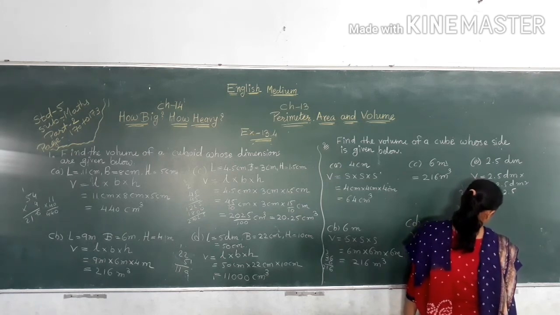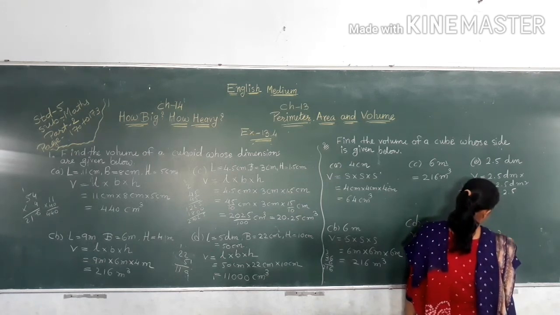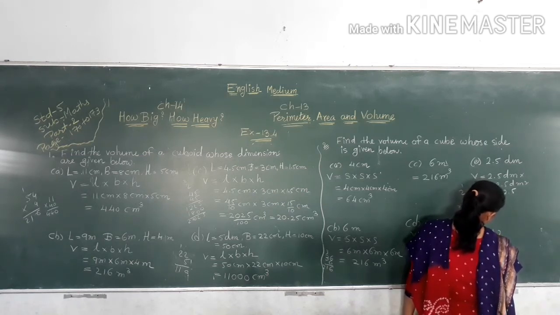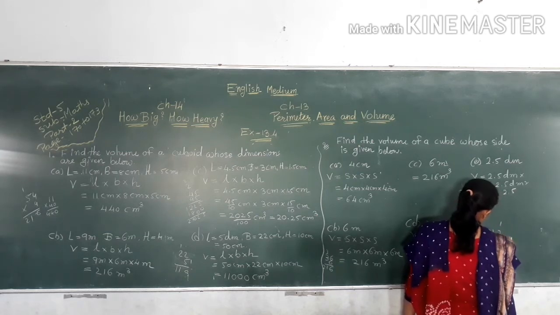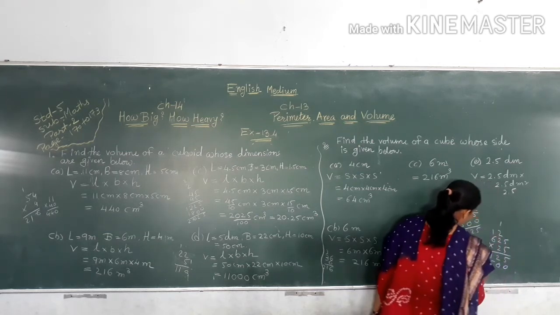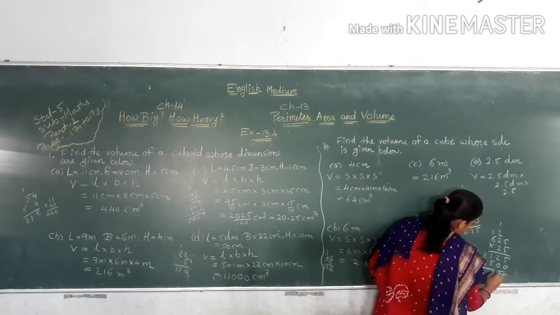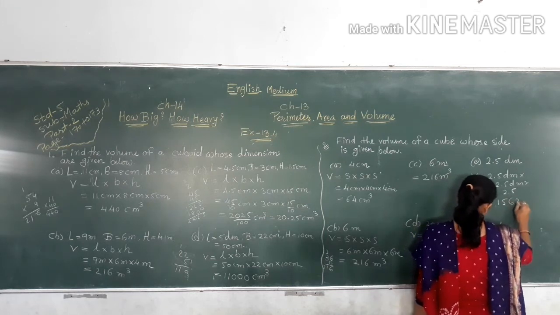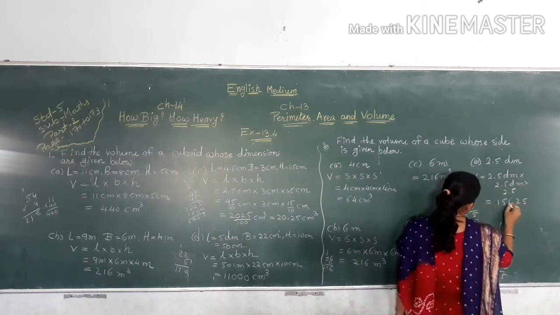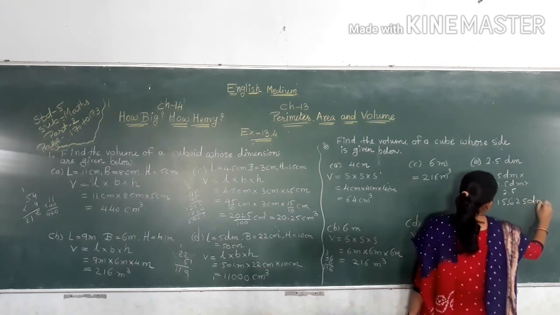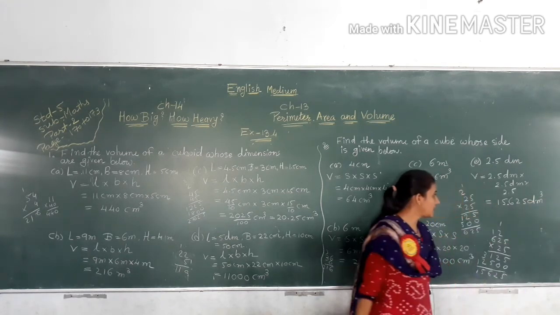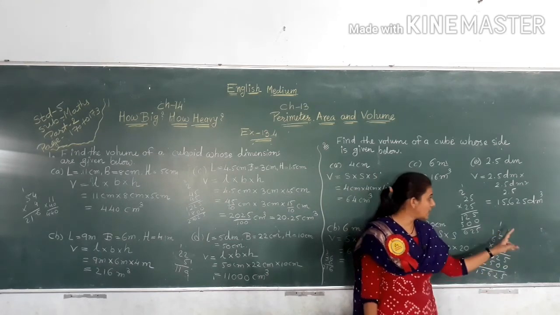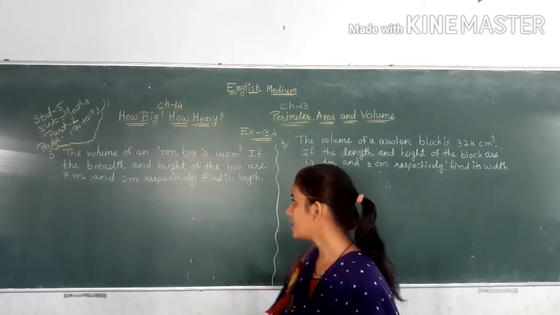625 multiply with 25. 5 5s are 25. 5 2s are 10 plus 2, 12. Carry 1. 6 5s are 30, 31, 0. 5 2s are 10. Carry 1. 2 2s are 4 plus 1, 5. 6 2s are 12. 5 2 6 5 1. 1 5 6 2 5. Keep the decimal point here: 15.625 dm cube.